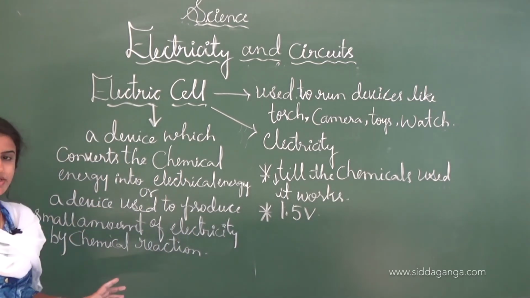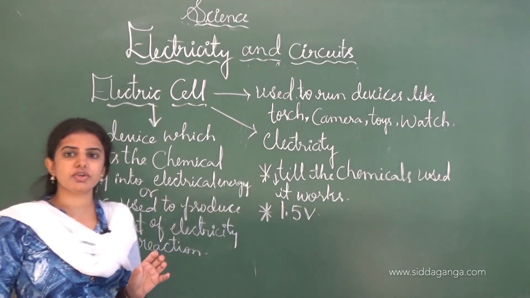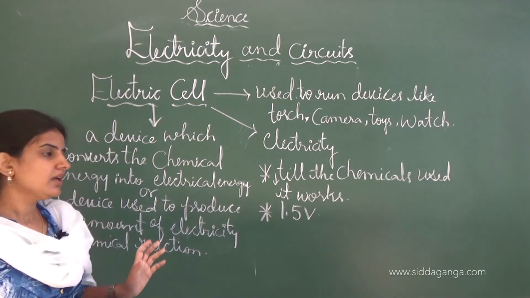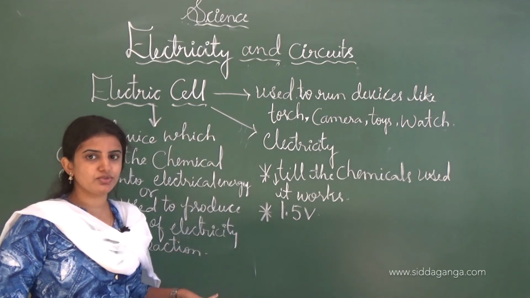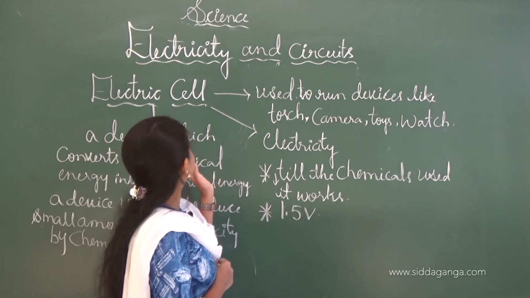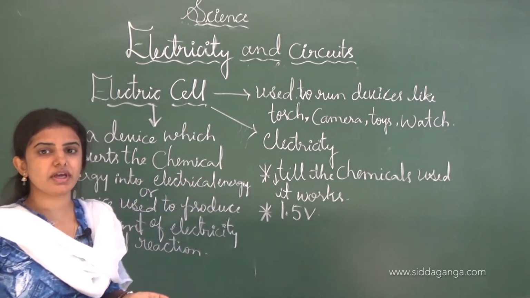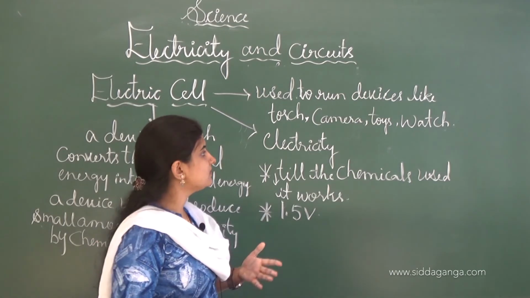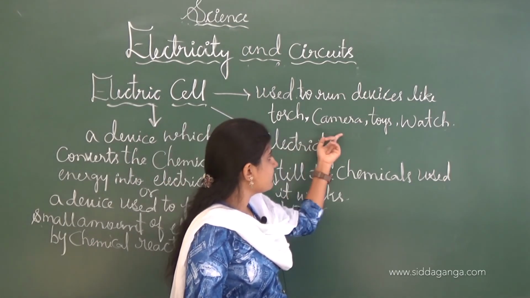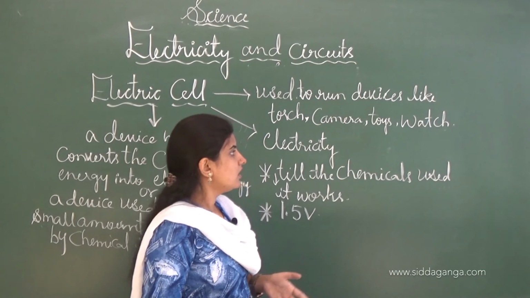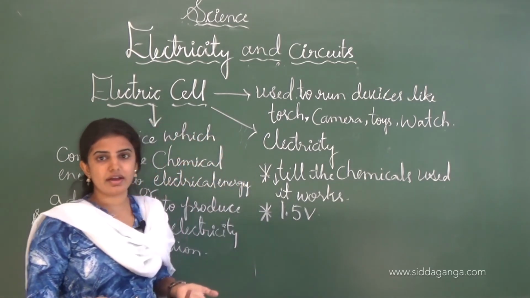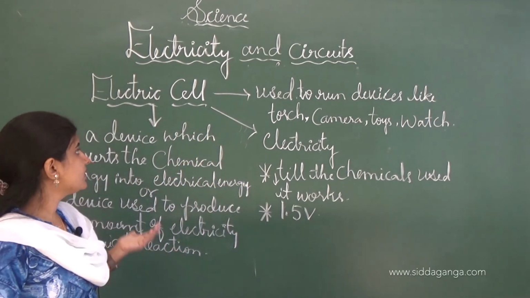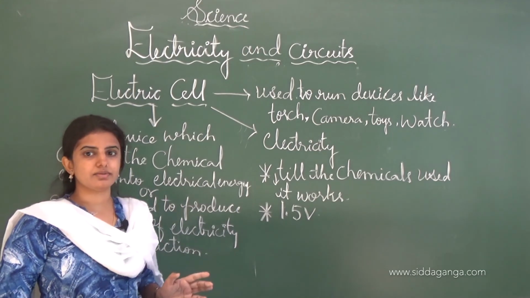By the chemical reaction only a small amount of reaction takes place, that is, the electricity will be produced here. And electric cells come in different types, and are used to run different devices like torch, camera, toys, watch, and so on.